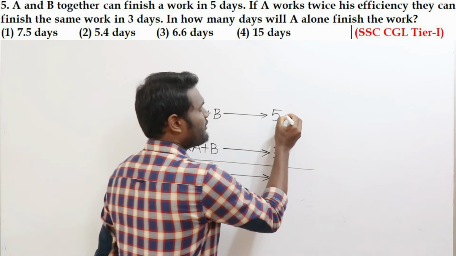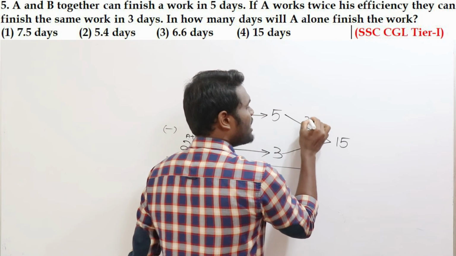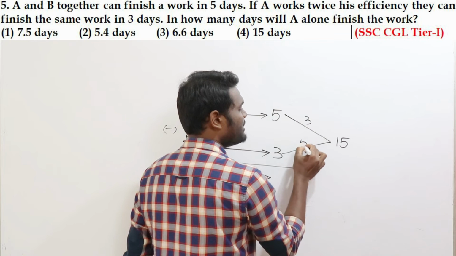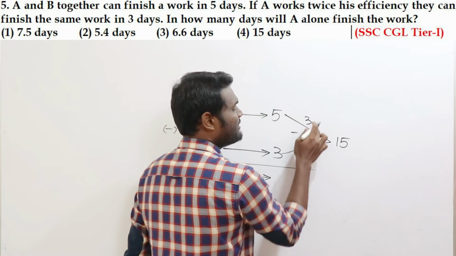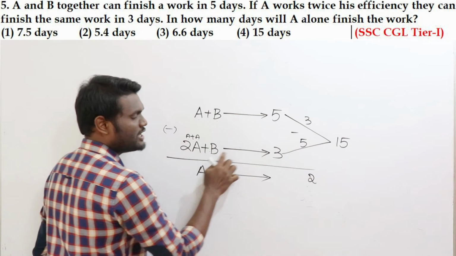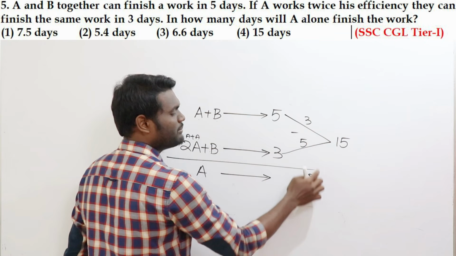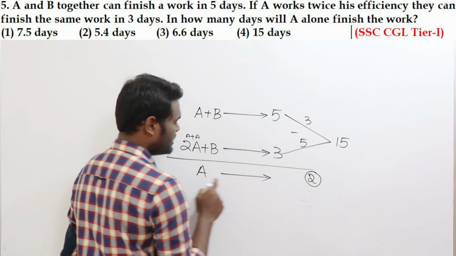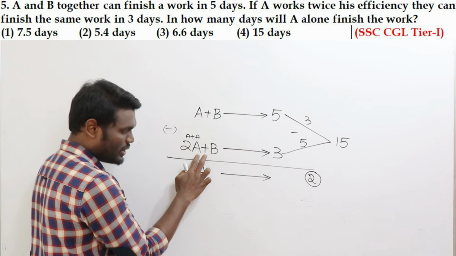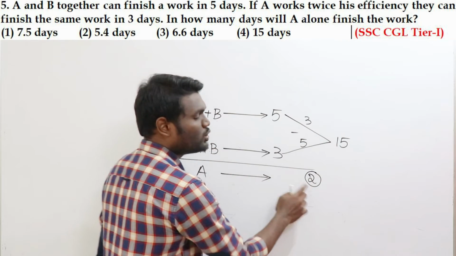Okay, fine. Now the LCM of 5 and 3 will be 15. This one is how many units? This one is 3 units. This one is how many units? 5 units. The difference between 5 and 3 is nothing but 2 units, which means if 2A plus B does 5 units, A plus B does 3 units. The difference is nothing but 2 units. Now these 2 units are done by A. Why? Because for 2A plus B and A plus B, the difference is nothing but A. So A can do 2 units per day.